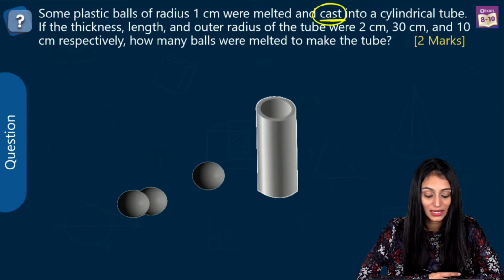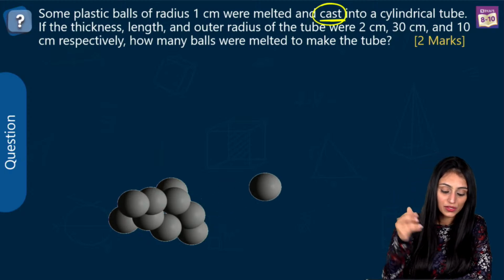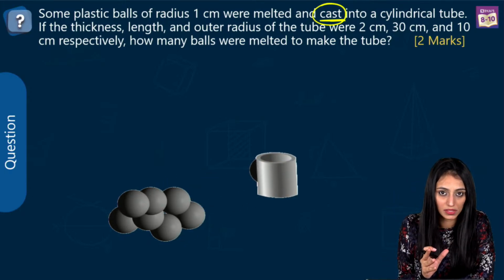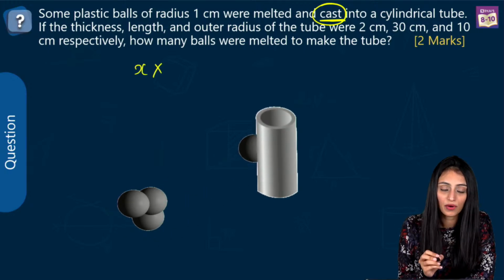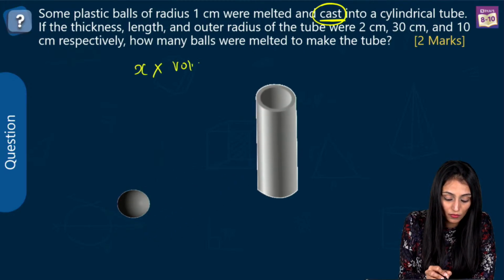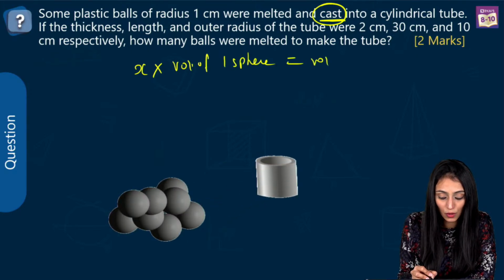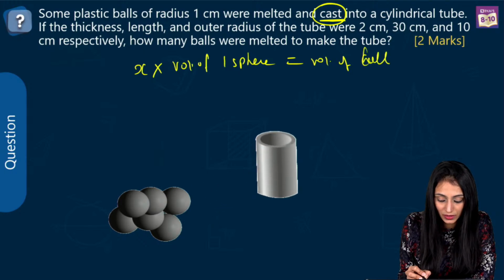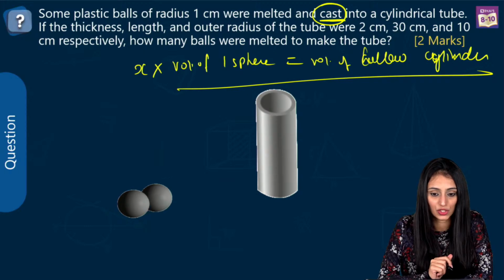Okay. So here we have spherical balls and we have this hollow cylinder. Definitely we don't know how many spherical balls we have, right? Let's suppose we have X number of spherical balls. So number of spherical balls into volume of one sphere would be equal to the volume of this hollow cylinder, right? This is what we are going to apply in this question.